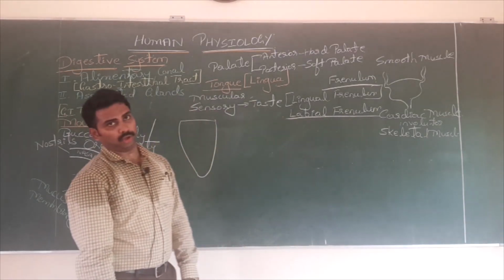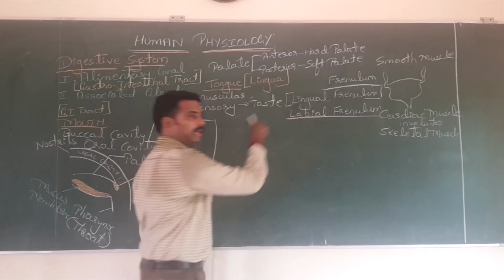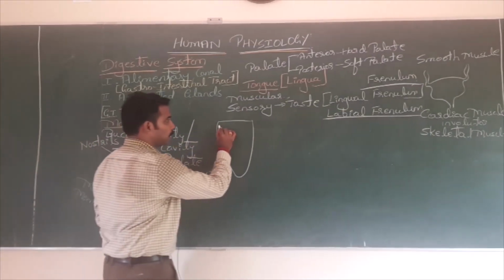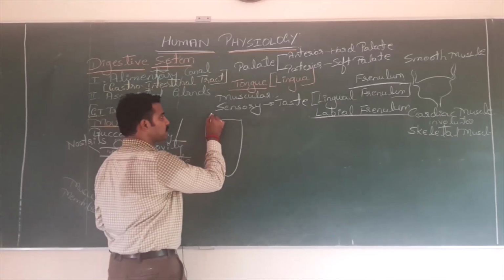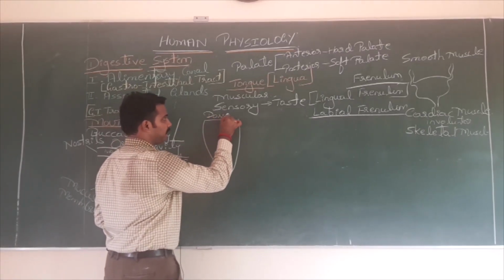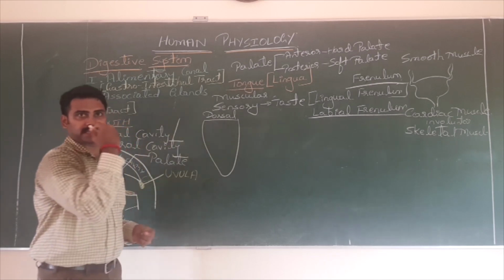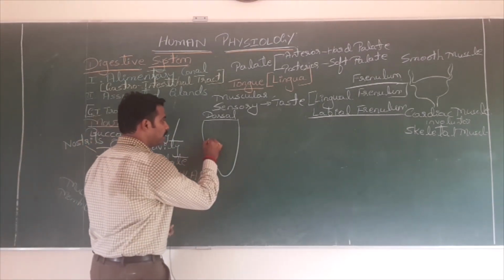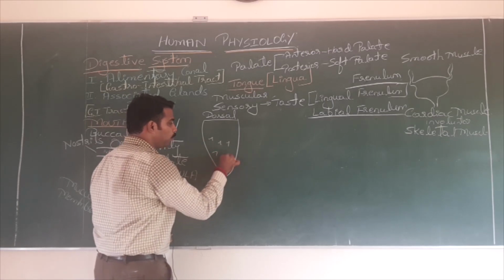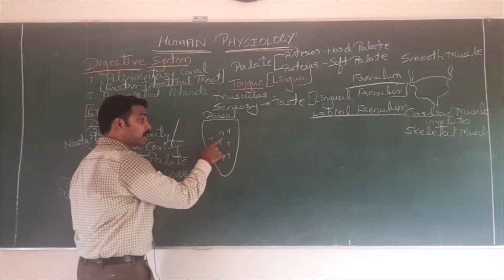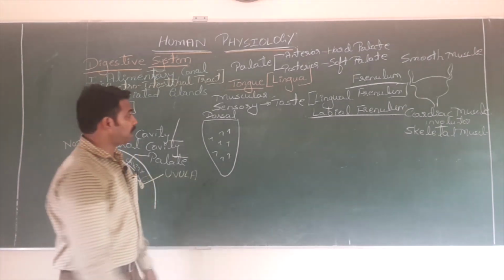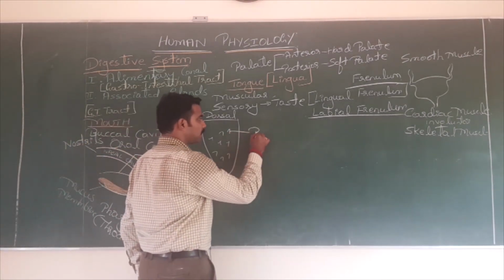Now, if you observe the upper surface of the tongue, nothing but the dorsal surface. The upper surface is the dorsal surface of the tongue. You will find numerous such microscopic projections. What? Not macro. Microscopic projections called what? Papilla. Microscopic projections called papilla.